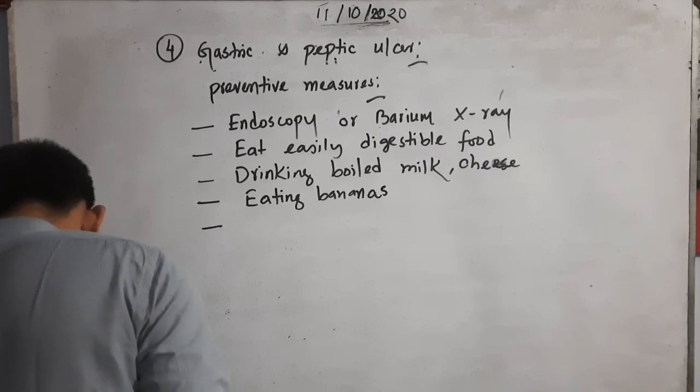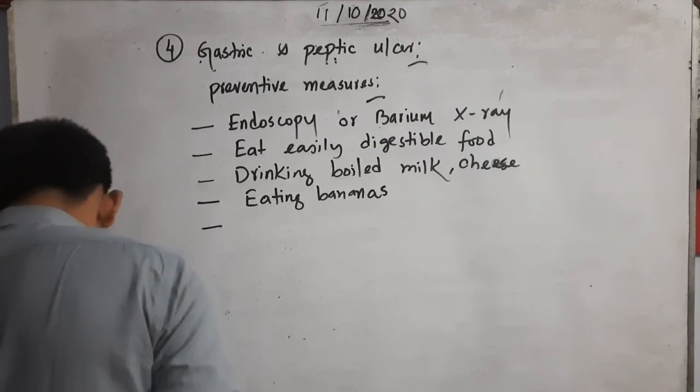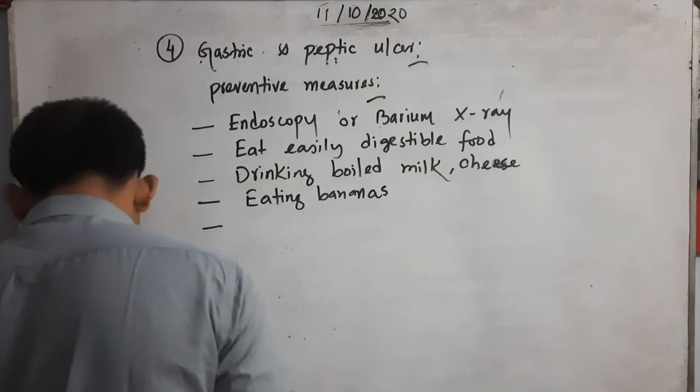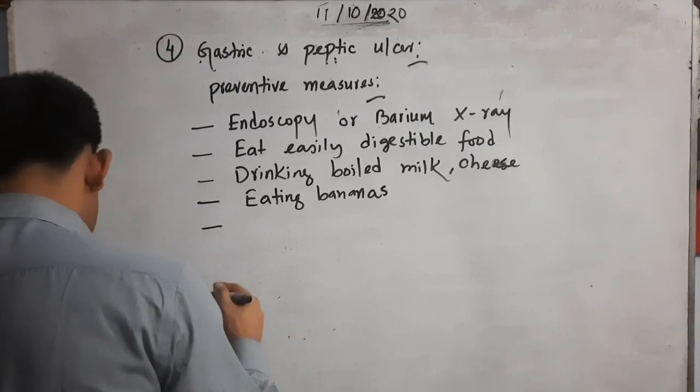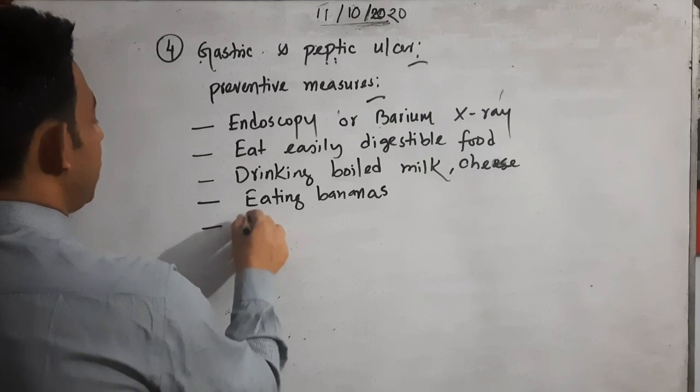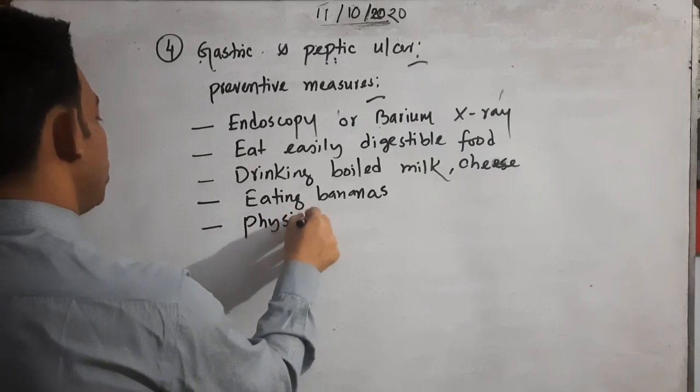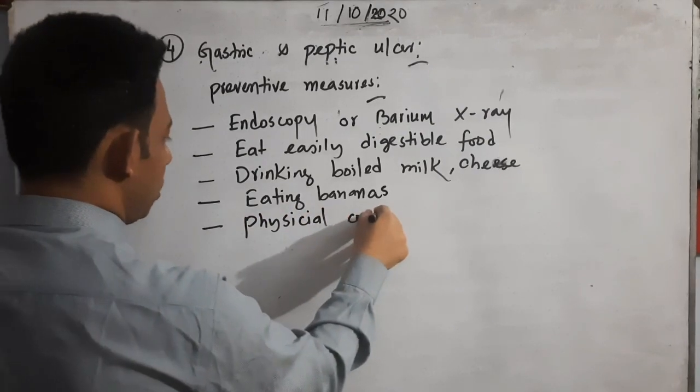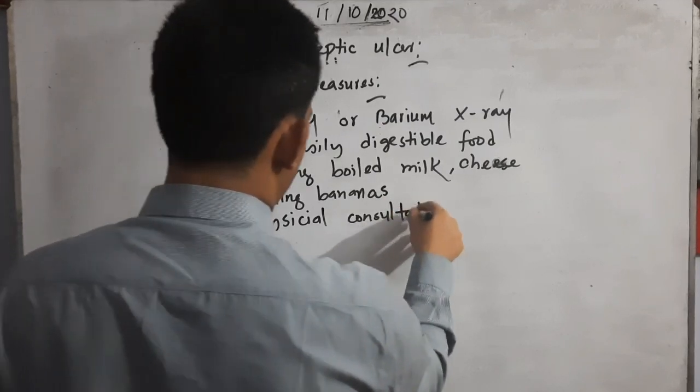Physician consultation, of course, should be there. Physician consultation is also very important.